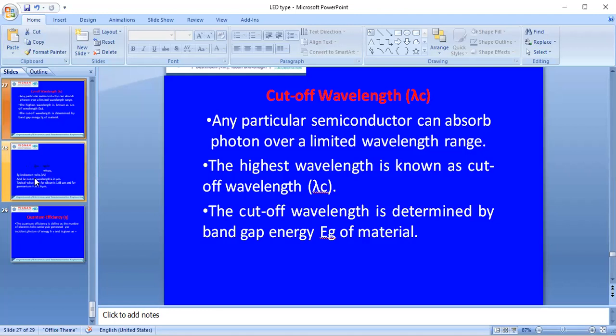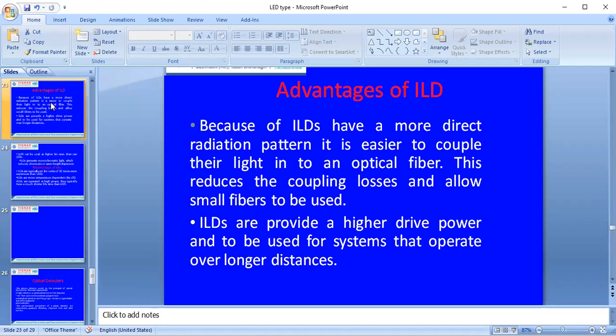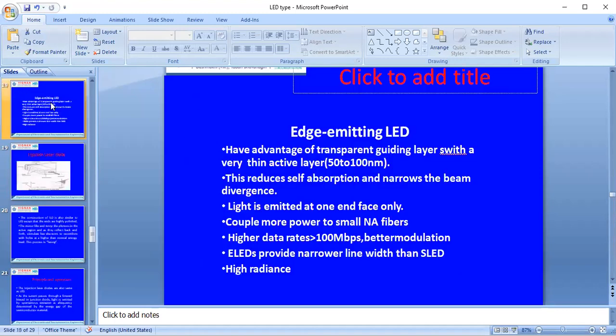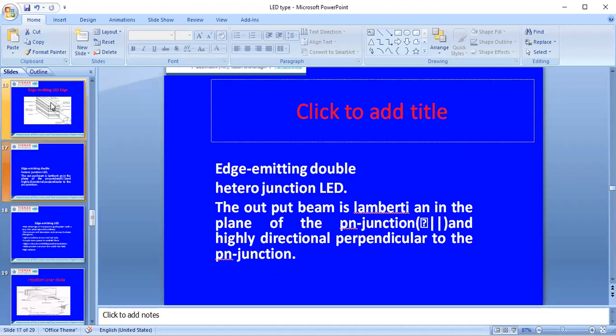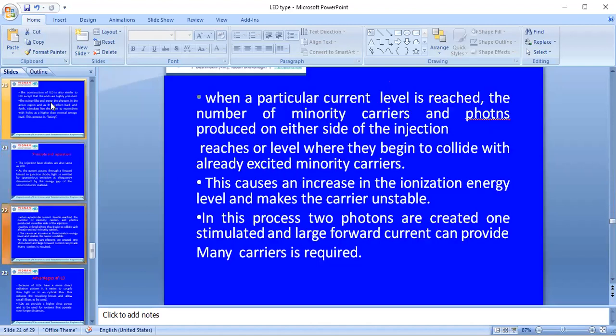Based on their construction material, the edge emitting LED and surface emitting LED have to be compared with each other with different lifetime, different wavelength, different energy band gaps. Those are analyzed with different parameters, considered from the active region itself. We compared those advantages and disadvantages in the last class also.